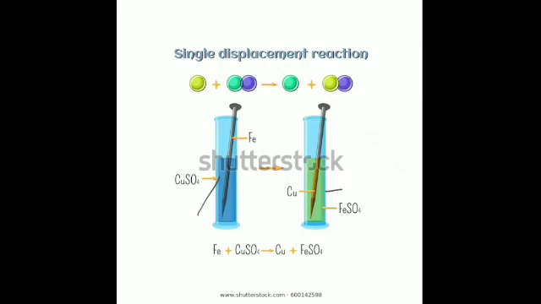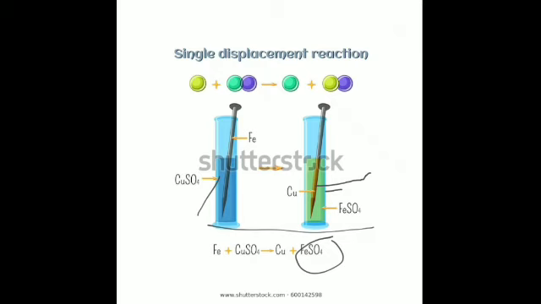So these are the 2 test tubes we have taken, that is one in which an iron nail is kept in copper sulfate solution, and the other in which iron sulfate solution, which is green in color, is taken, and a copper wire is placed in it. It is shaken. Then in the first case, the iron nail that is inside the copper sulfate solution becomes reddish brown, which you can see over here. Is that clear? The solution changes to light green. This is because a layer of copper gets deposited over the surface of the iron nail. The green color is due to the formation of iron sulfate, which you can clearly see in this reaction.